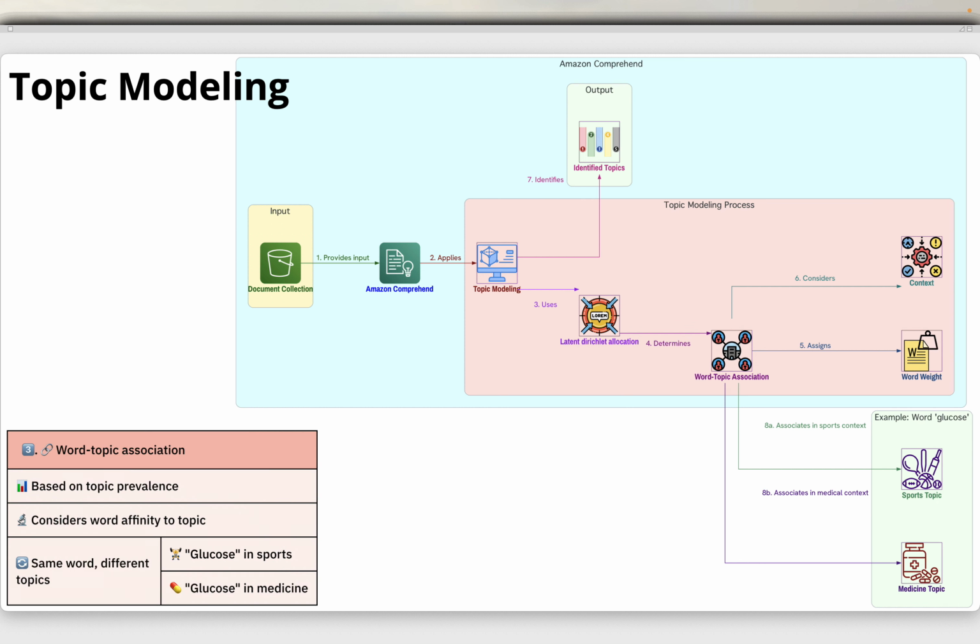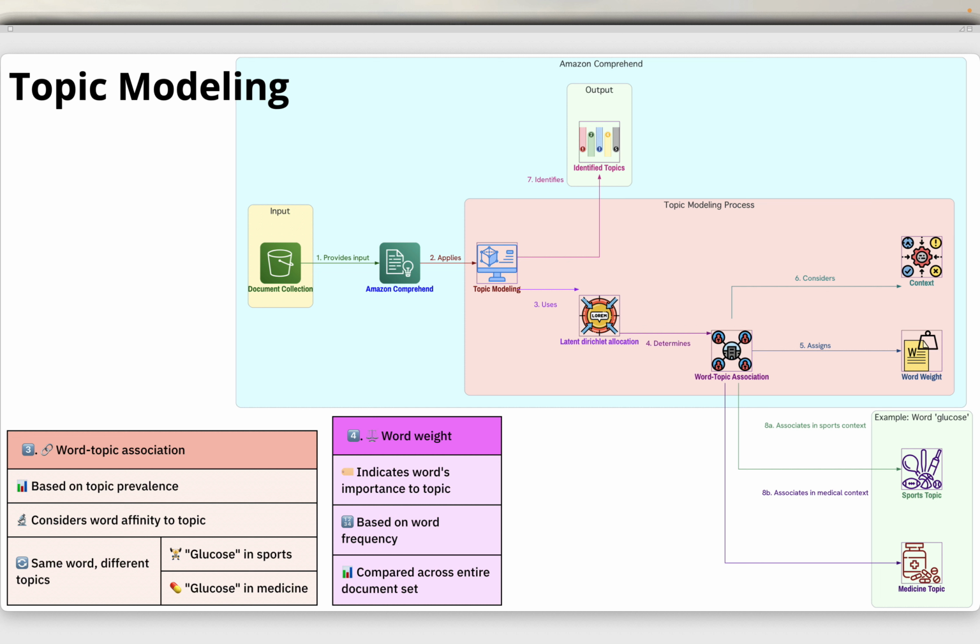Okay, word topic association. A word is associated to a topic in a document based on how prevalent that topic is in a document and how much affinity the topic has to the word. The same word can be associated with different topics in different documents based on the topic distribution in a particular document. For example, the word glucose in an article that talks predominantly about sports can be assigned to the topic sports, while the same word in an article about medicine will be assigned to the topic medicine.